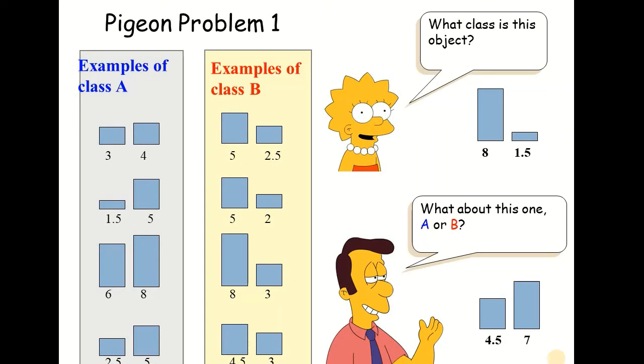So now the problem gets quite easier. 8 is greater than 1.5, so this unseen instance belongs to class B. The same way, the second example is 4.5 and 7. In this case, the first value, that is F1, has a smaller value as compared to F2, which has a value of 7, and therefore it clearly belongs to class A.